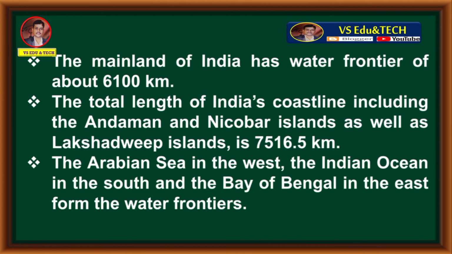The Arabian Sea in the west, the Indian Ocean in the south, and the Bay of Bengal in the east form the water frontiers. These are all about the water frontiers of India.